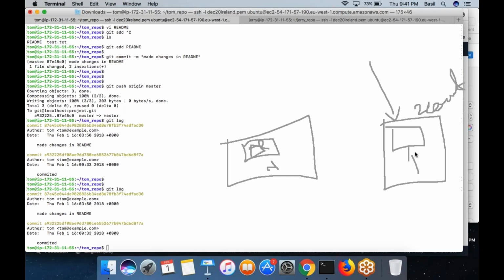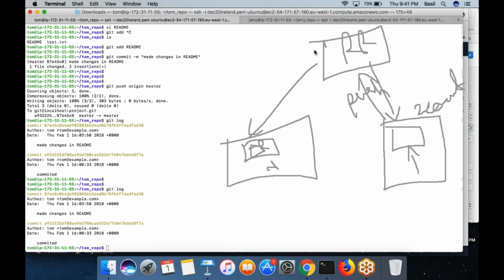Then Jerry made a new commit and uploaded it by doing a push operation. Jerry updated his changes to the remote repository. But Tom does not have that on his laptop. In that case, he has to synchronize his local repository with the new changes in the remote repository. For that, you can do a pull operation. So a pull operation will not do the complete cloning. It will copy only the differences, only the new commits which are not there in the local repository and which are there in the remote repository. Only those new commits are going to be copied when you perform a pull operation.